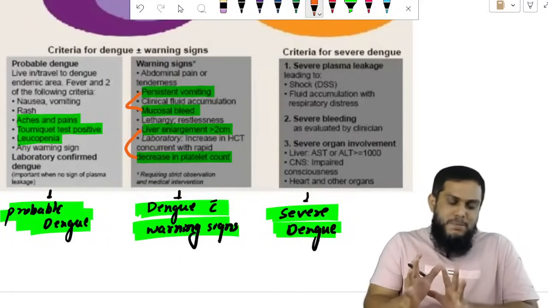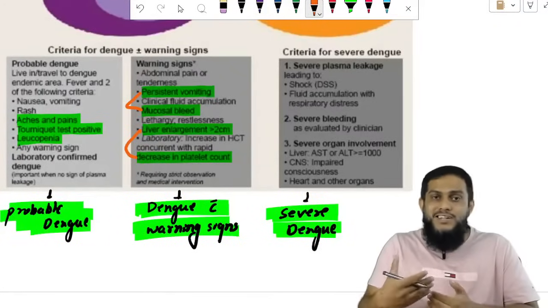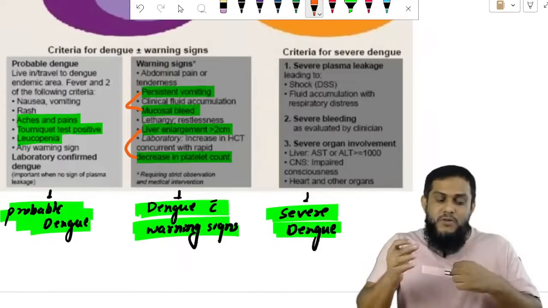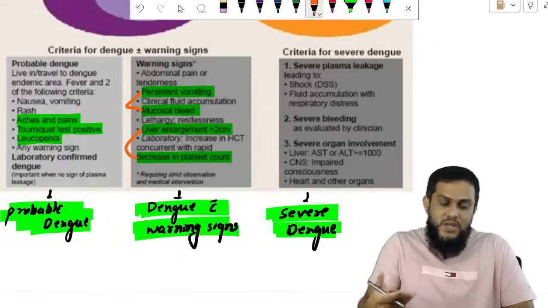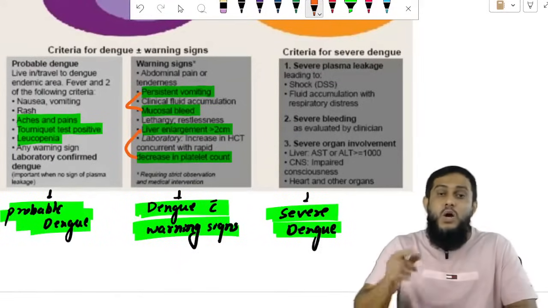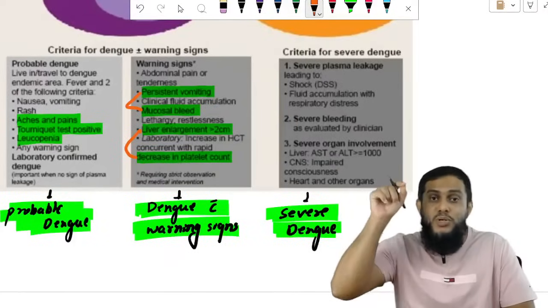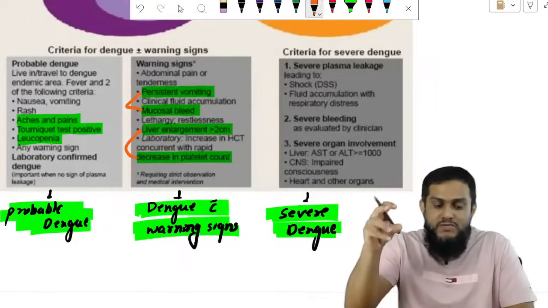If you have joint pain, body pain, leukopenia and tourniquet test positive, it is probable dengue. But if you get bleeding manifestations and persistent vomiting, those are warning signs. Liver enlargement and decreased platelet count are also warning signs. What do you mean by warning sign? Warning sign that the patient will go into severe dengue.